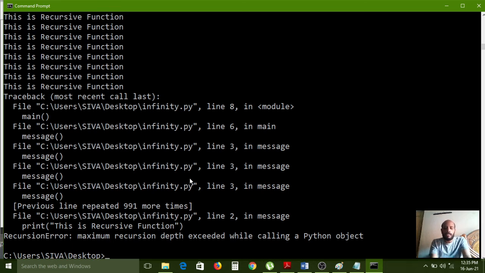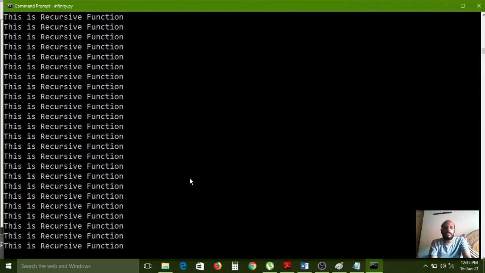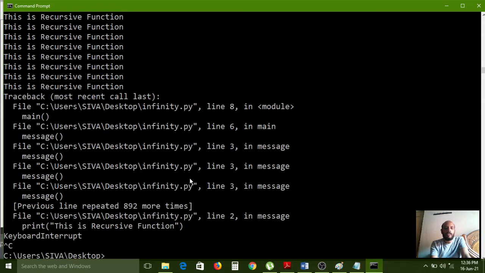Now I want to execute the same file again. So it is executing. If you want to stop the iteration while it is running infinitely, you need to press Control C. If you press Control C, you are giving an interruption to the execution of the program. While any program is executing infinitely, if you want to stop it, you need to press Control plus C at a time.